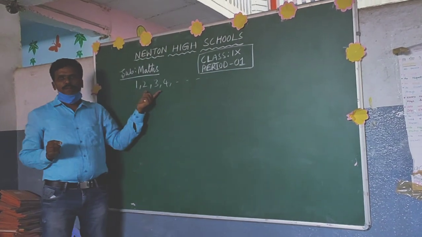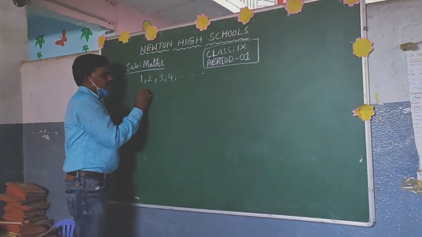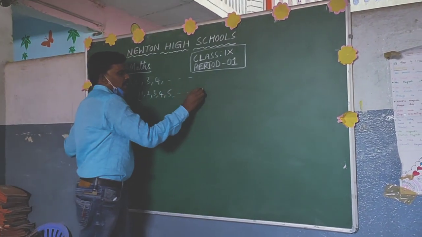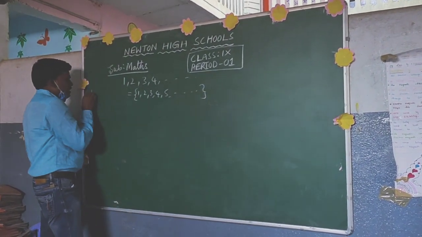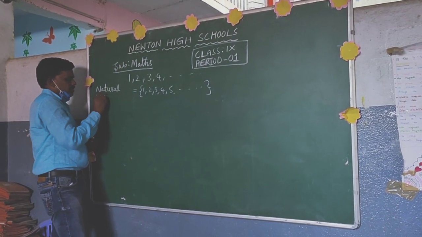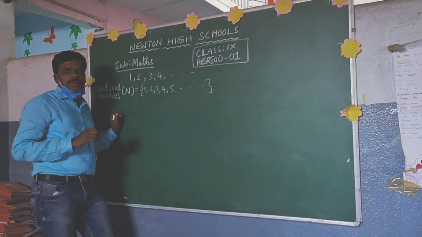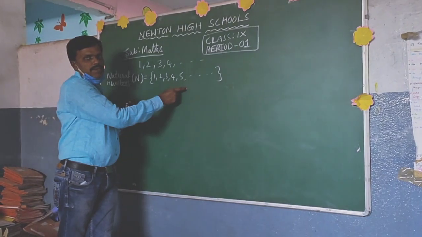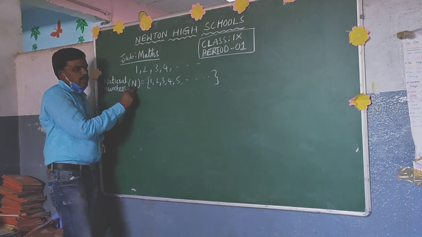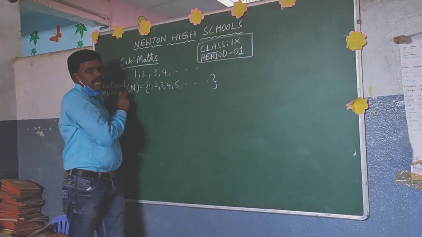So these numbers we are using for counting objects. The group of these counting numbers 1, 2, 3, 4, 5 and so on are called natural numbers. Natural numbers are represented with capital N. What are natural numbers? The group of counting numbers are known as natural numbers. 1, 2, 3, 4, 5 and so on.